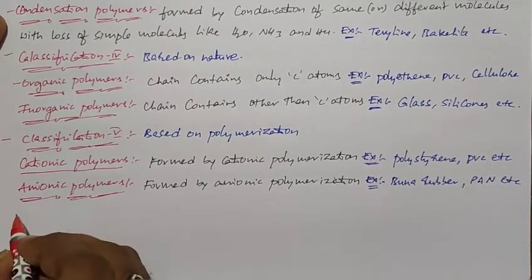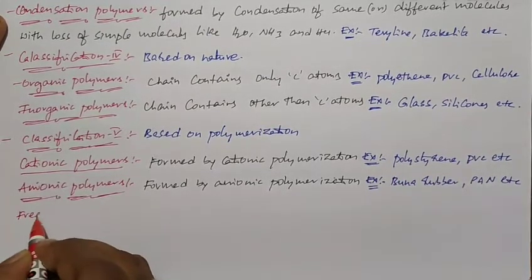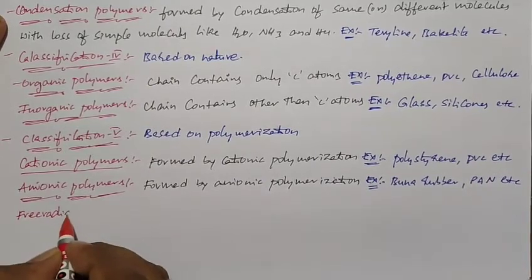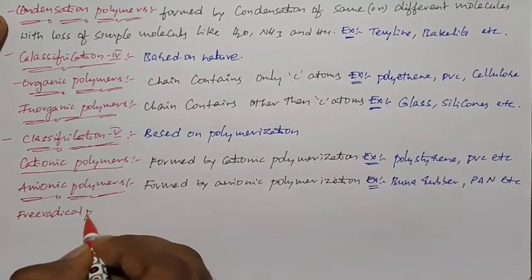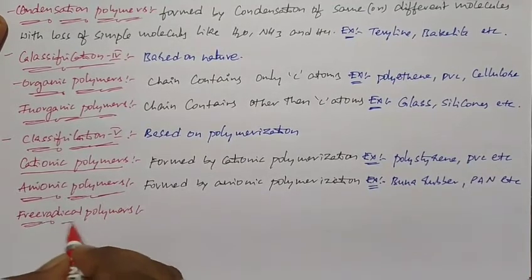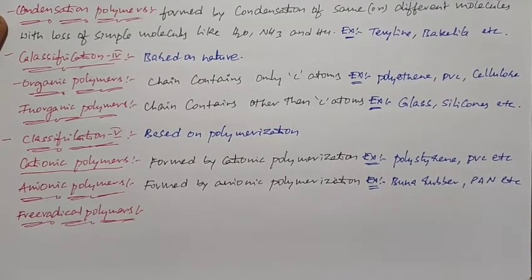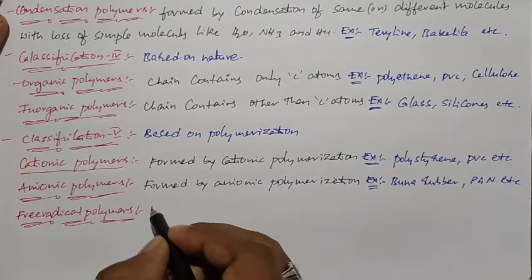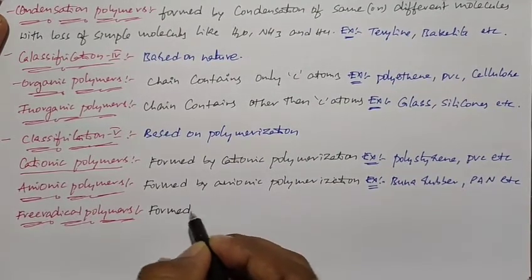And next one is free radical polymers. The polymers formed by the free radical mechanism, free radical polymerization, we call as free radical polymers.